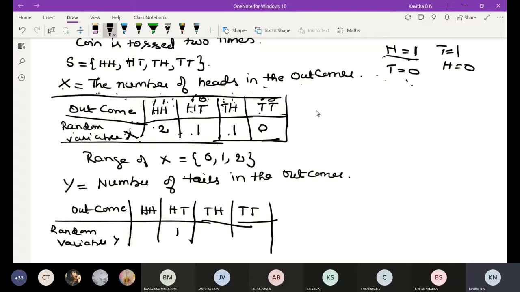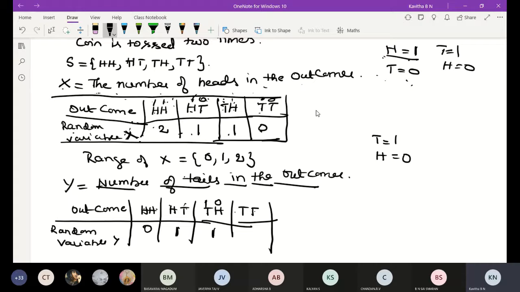Observe here, for the number of tails in the outcome, we are taking T equal to 1 and H equal to 0. HH means 0 plus 0 is 0 only. Then HT, 0 plus 1 is 1. Next TH, 1, 0 means 1.